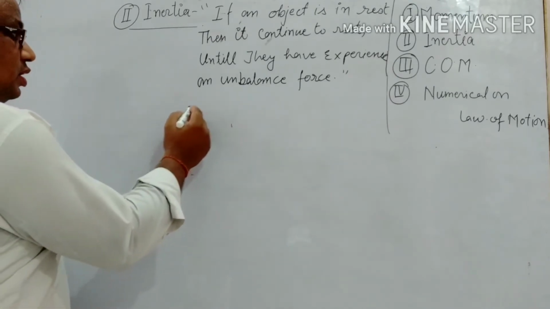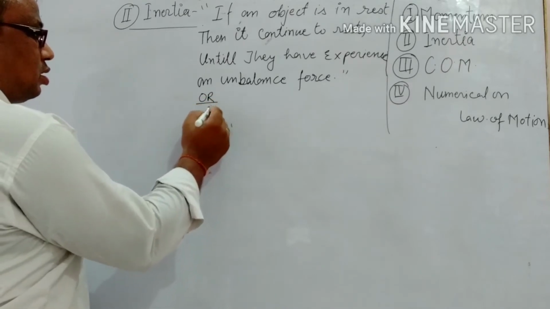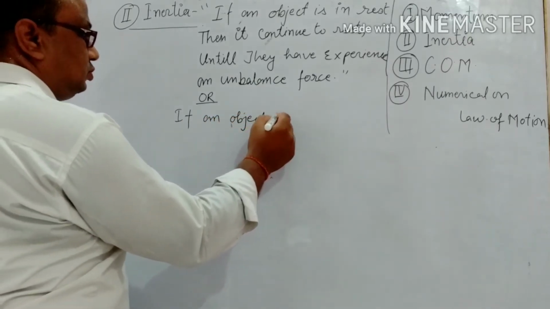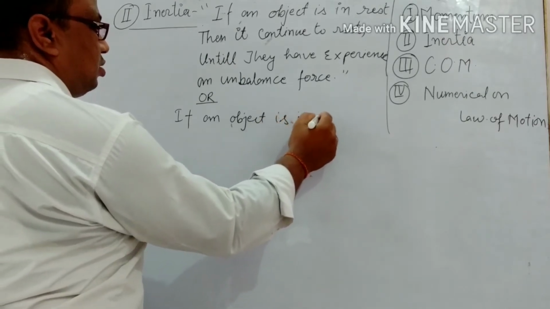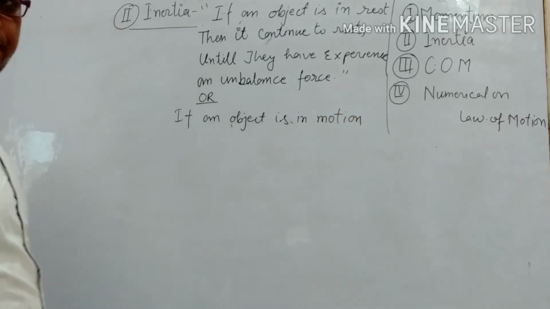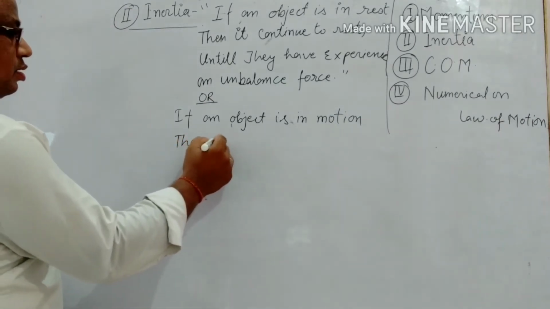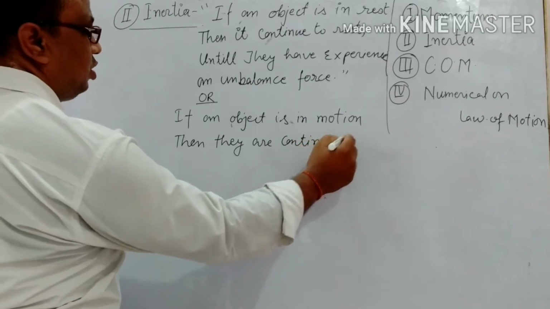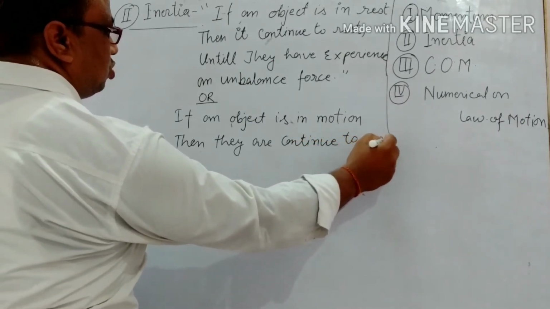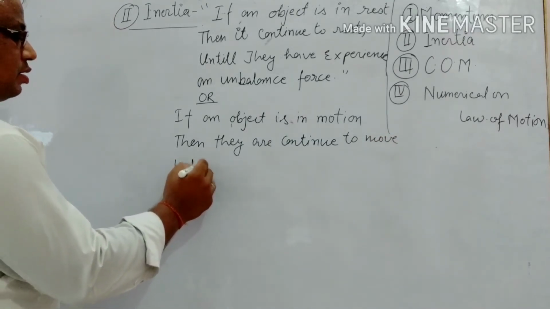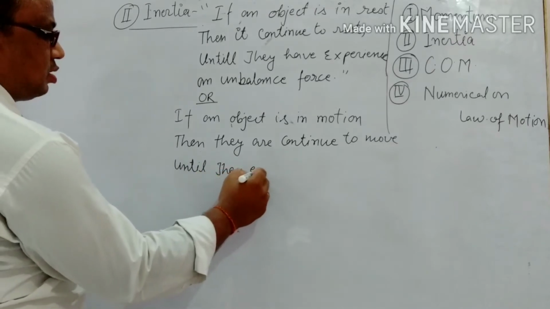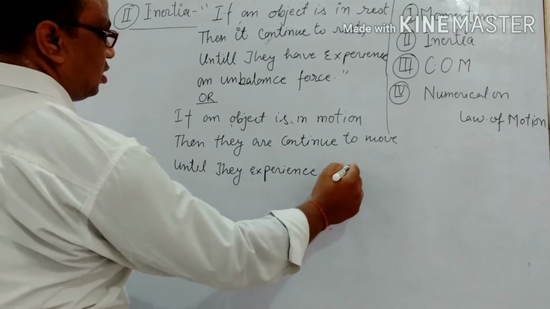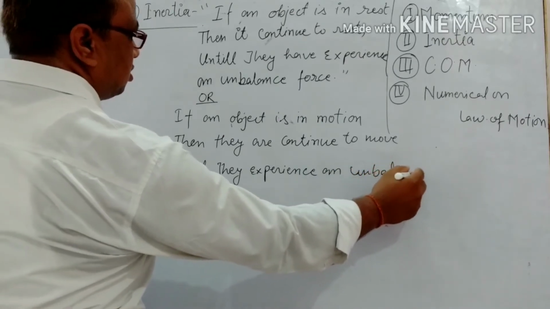Next definition is: if an object is in motion, then it continues to move until it experiences an unbalanced force.